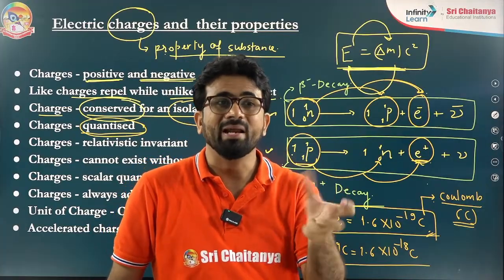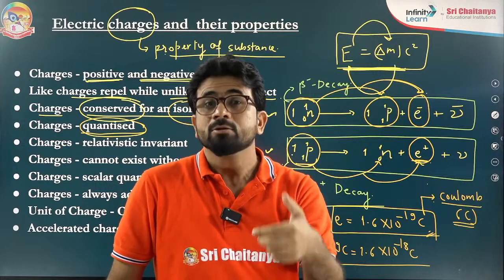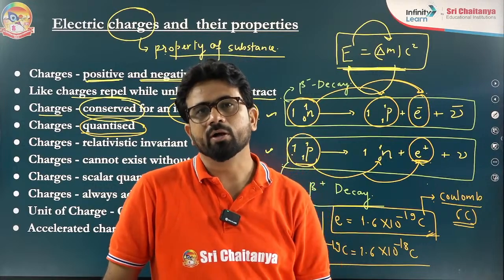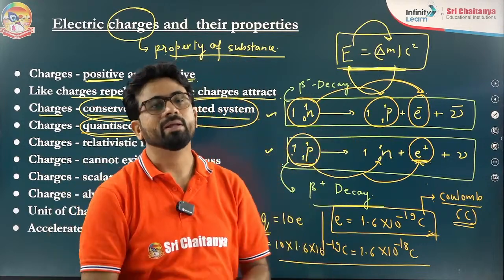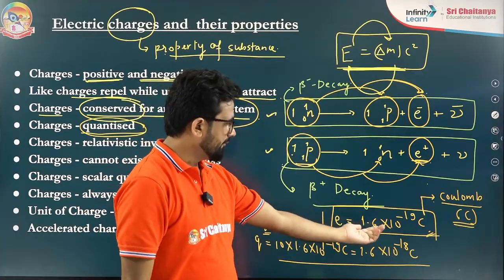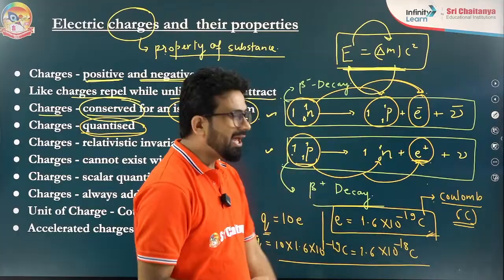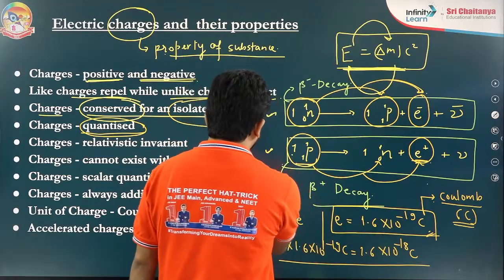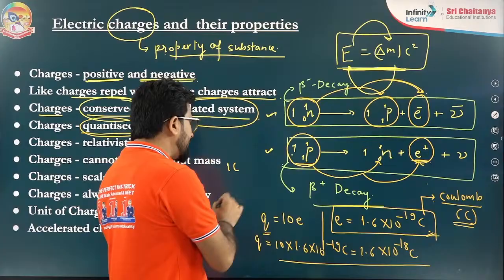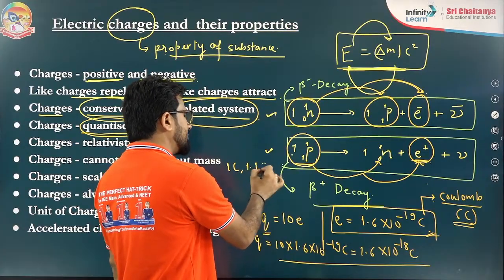Similarly, when we are talking about charge, the big quantity, because e is a very small quantity, 1.6 into 10 to the power minus 19. But if I ask for 1 Coulomb charge, I can get it. If I say 1.1 Coulomb charge, I can get it.